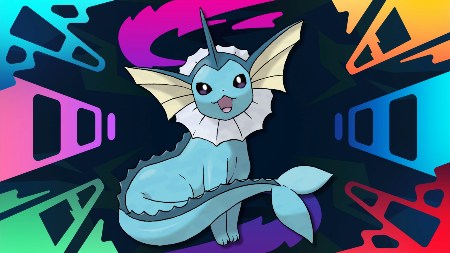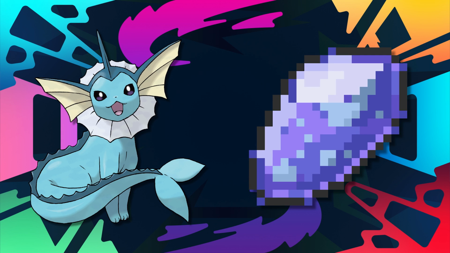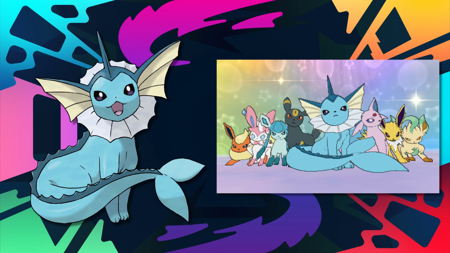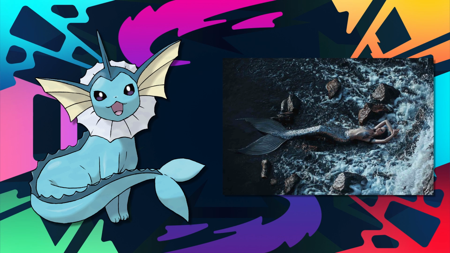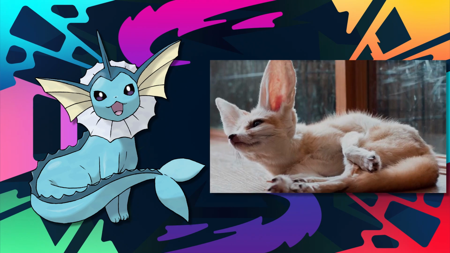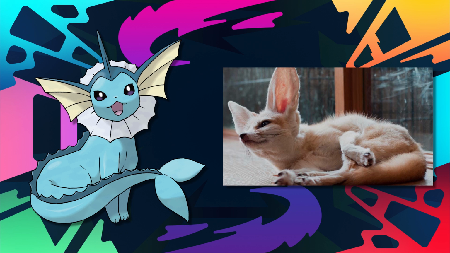And lastly, from the Kanto trio of evolutions is none other than Vaporeon, my favorite of the original three. Vaporeon is the water type evolution that Eevee evolves into once it's exposed to a water stone. Appearance-wise, Vaporeon is definitely one of, if not the most unique designs of any of the 8 evolutions. In addition to the long mermaid-like tail, Vaporeon also sports fins at the side of its head as well as around its neck. It still has that fox-like appearance that the rest of the evolutions have, but it's definitely not as pronounced, that's for sure.